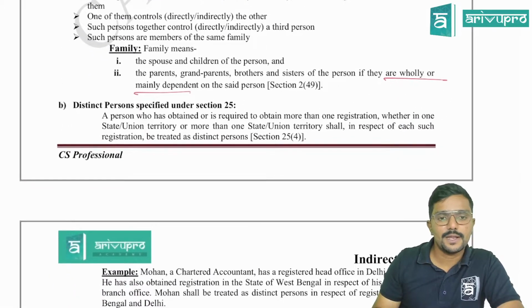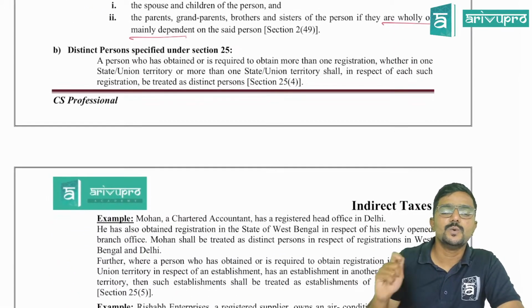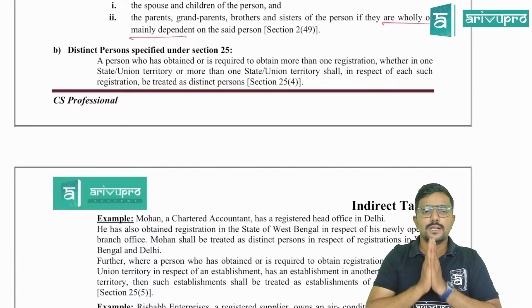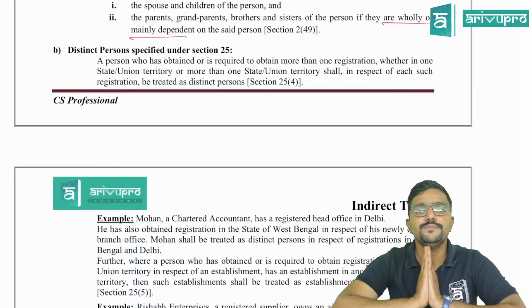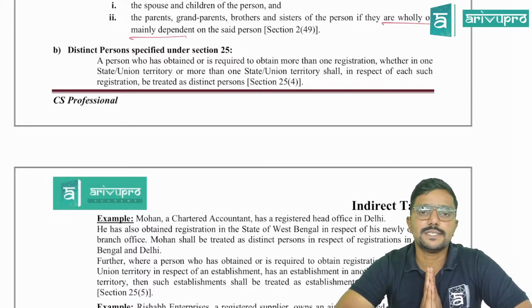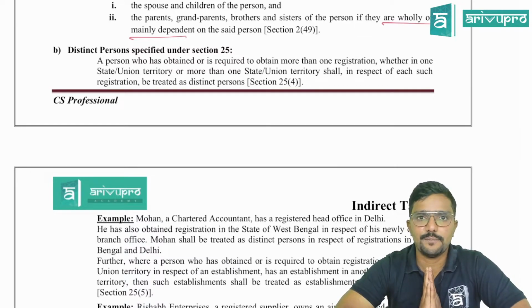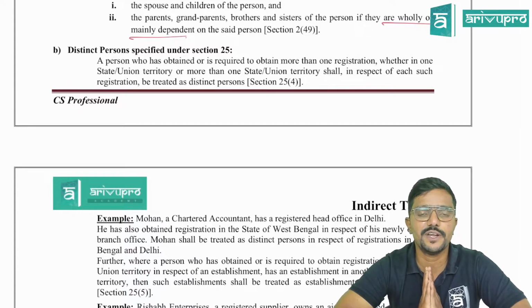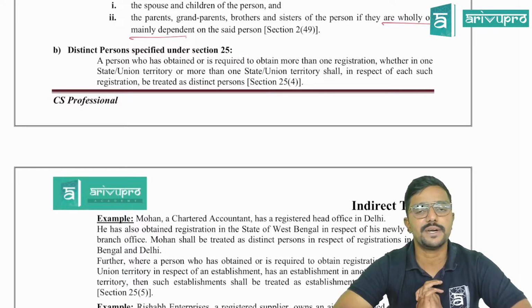Next, coming to distinct person. Who is a distinct person under section 25? Let me explain it first before going further. Under GST, registration is state-wise, but PAN-based. For example, sir, I have a business in 10 different states in India. Should I take separate registration? Yes, you are supposed to take 10 different registrations in India. For each and every state, you need to take separate registration.